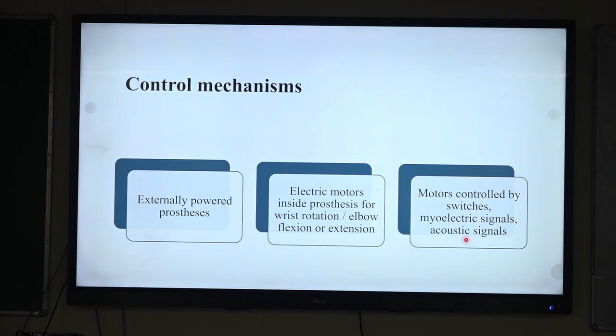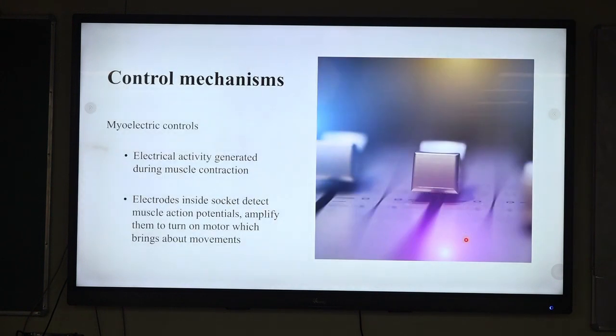Whereas in the case of external powered prostheses, the electric motors are placed inside the socket. They are responsible for the movements at the elbow joint, extension, flexion, and pronation, supination movement at the wrist unit. The motors can be controlled with a switch or myoelectric signals, or sometimes in advanced prostheses with the help of acoustic signals.